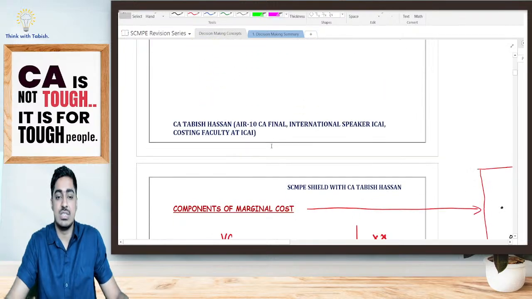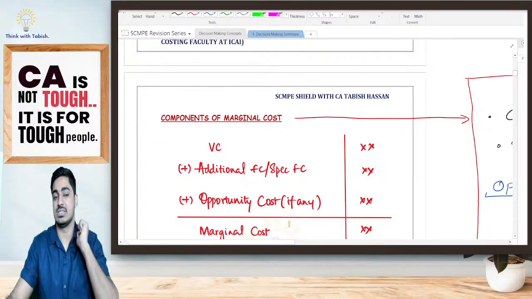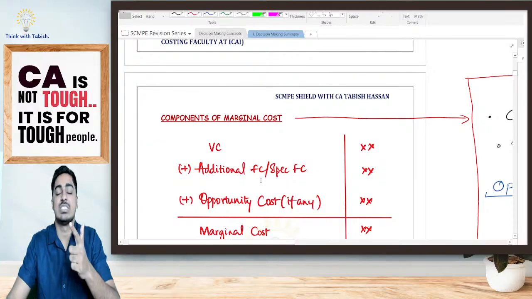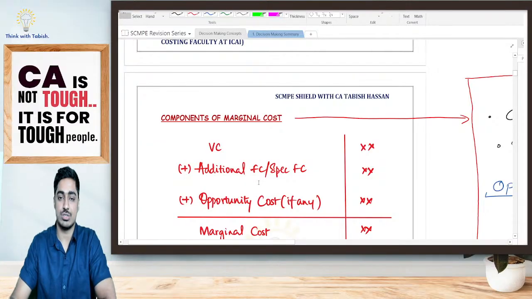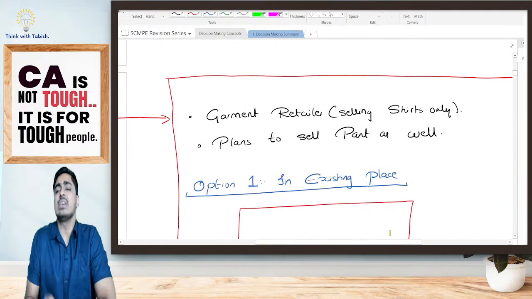Now, pay attention, students. Marginal cost contains three components. It is variable cost, specific fixed cost, and opportunity cost. What is it trying to tell? So, let's not memorize any formulas. If you can understand things logically, what is the need for memorizing?